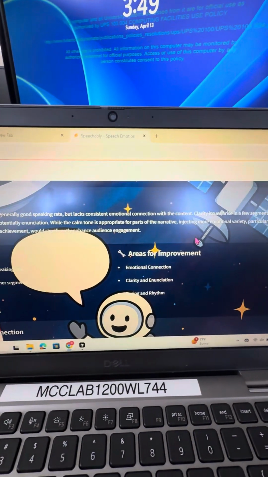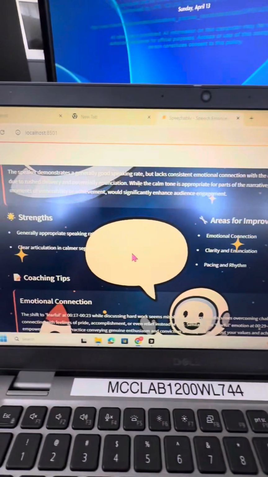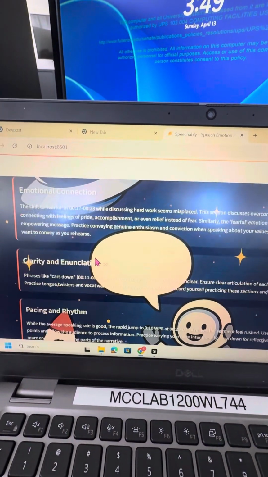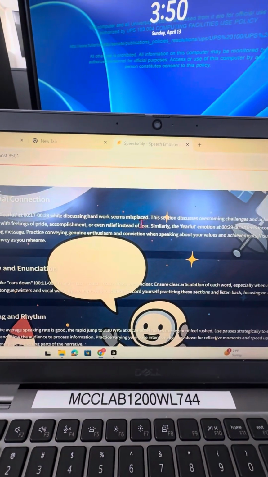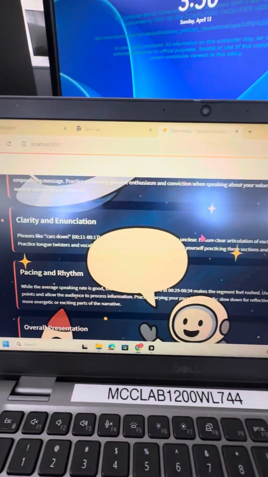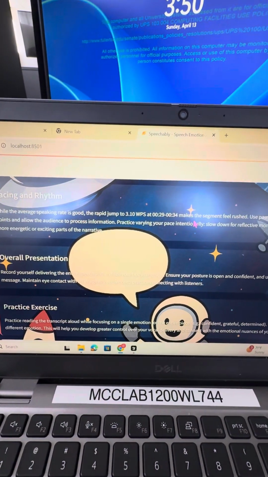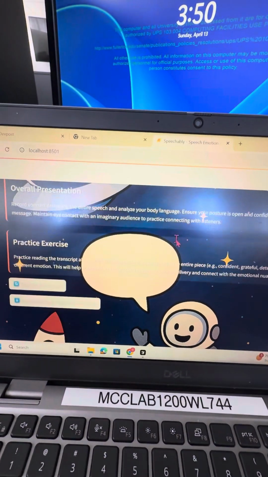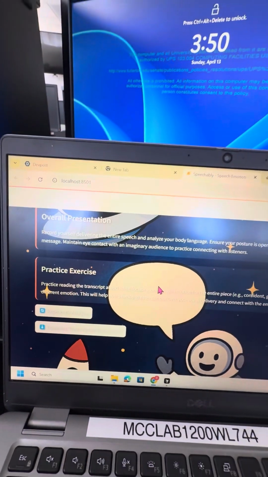Lacks consistent emotional connection with the content, clarity issues. It gives the strengths and areas for improvement. And here's some tips. This shift to fearful was not good, pretty much misplaced. What else? Pacing and rhythm. The speaking rate is good, but there's a random jump, so I want to avoid that. So here we have also the download options, and we can regenerate analysis.